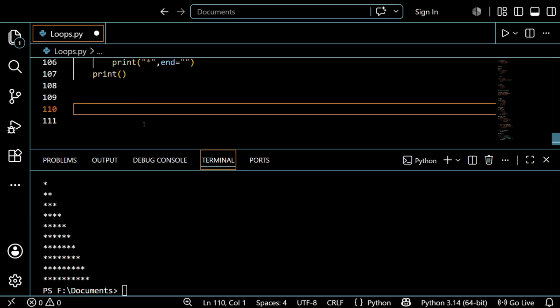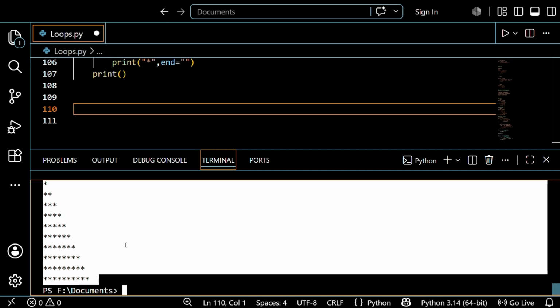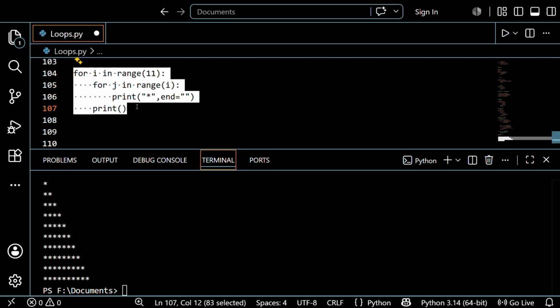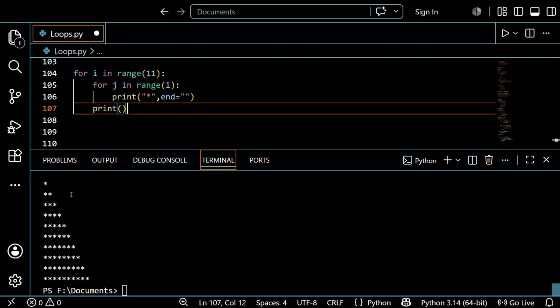This is the use of nested loops, guys. I just wanted to give a small example, but without using the nested loop you can prepare the same design using the for loop only. I hope you understand this, guys. Actually we just created this star triangle shape by using the nested for loop, but we can create this star triangle shape using a single for loop itself. I hope you understand the question, right, guys?